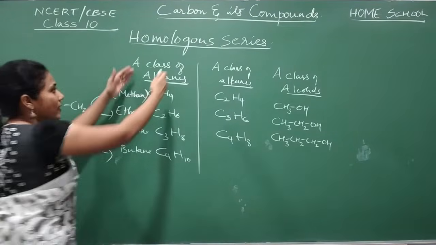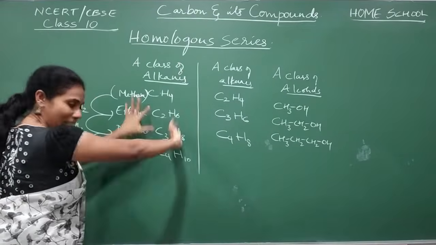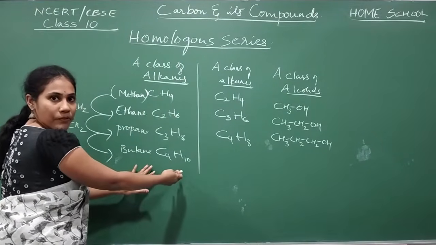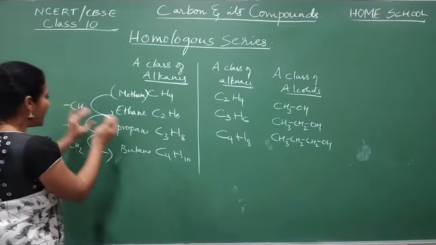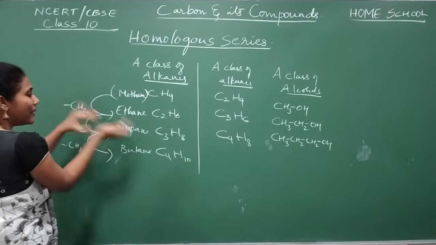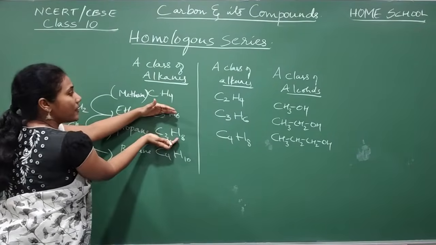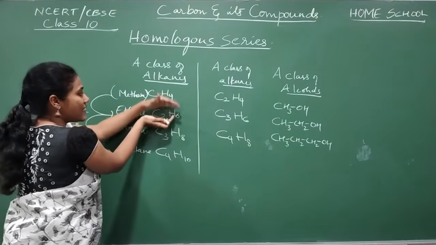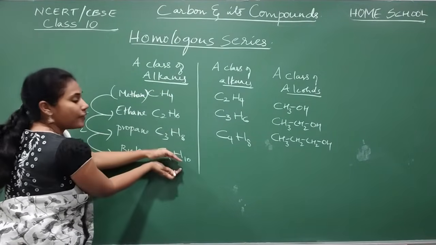A series of the same type of organic compounds having a difference of CH2 between successive members, in the sense first and second, and third and fourth.